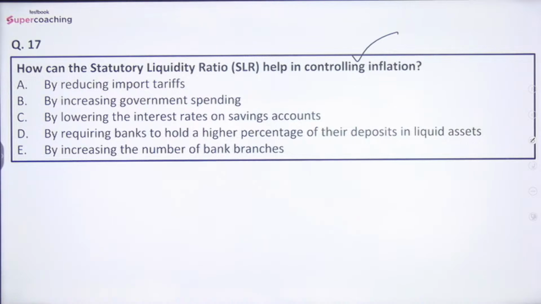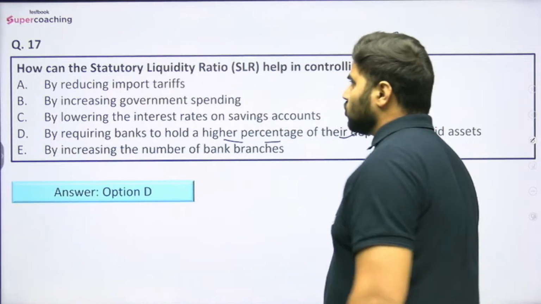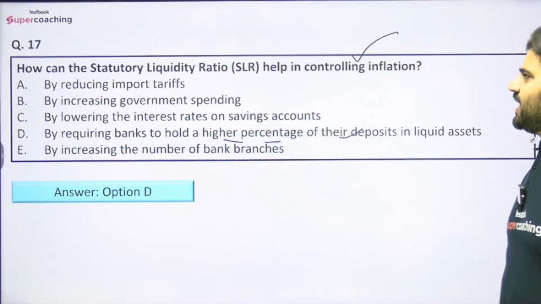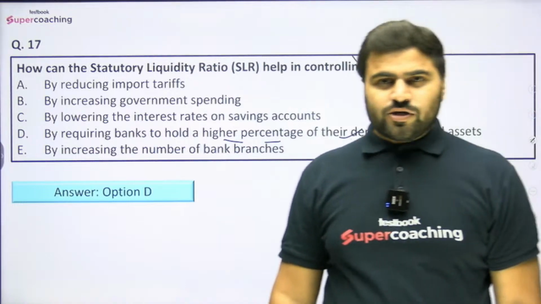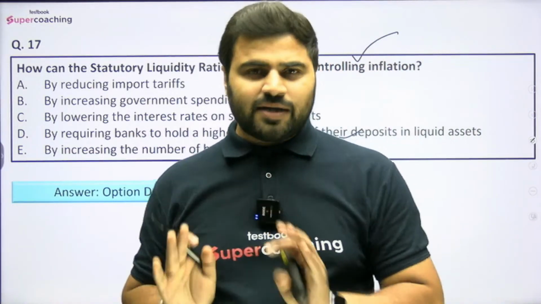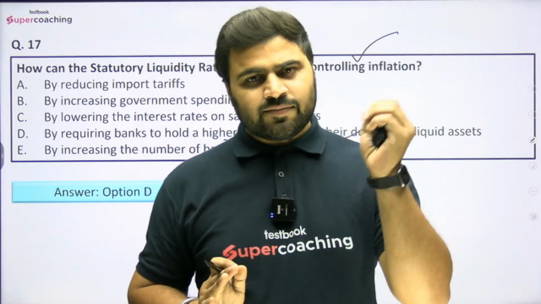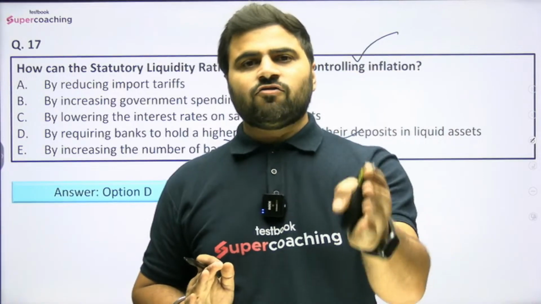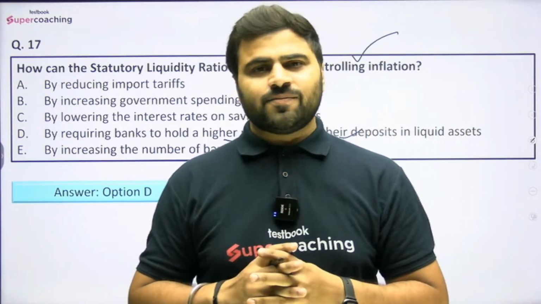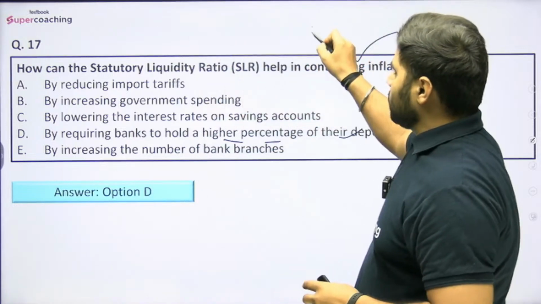So the right answer would be option D here, that is, by requiring banks to hold a higher percentage of their deposits in liquid assets. The question is how can the SLR help in controlling inflation, right? I told you what SLR is. SLR is a percentage of net demand and time liabilities which banks have to keep with themselves. They can keep it in the form of cash, gold, or government securities, right? And we have also discussed that RBI can increase it up to 40%, right?